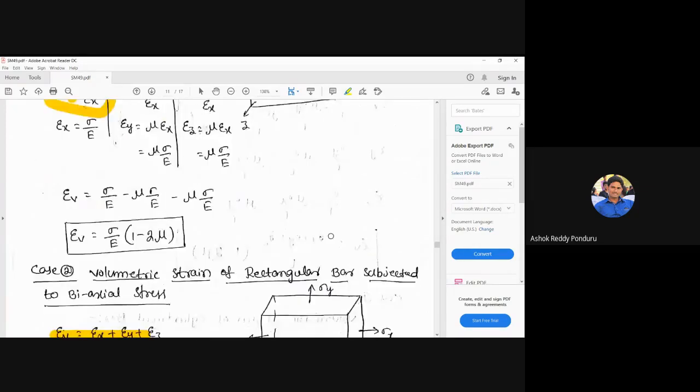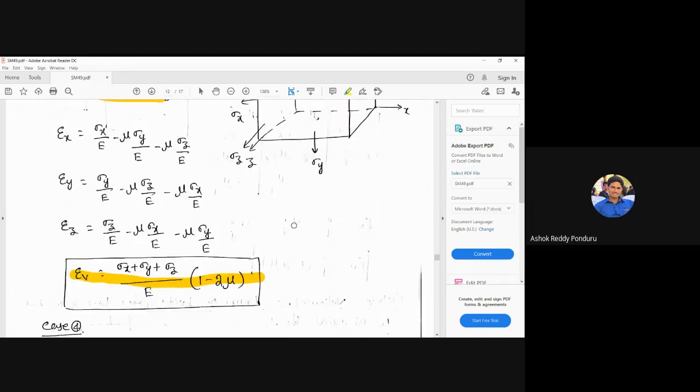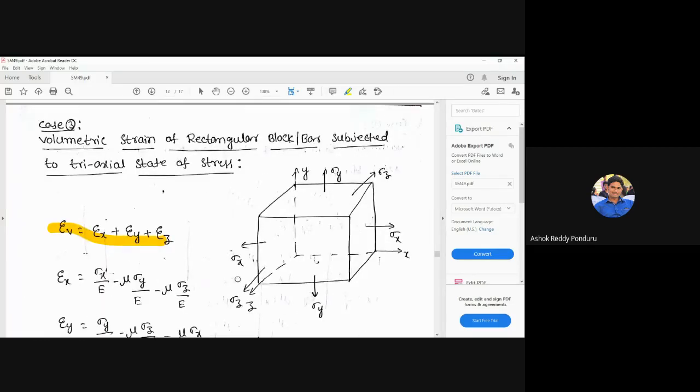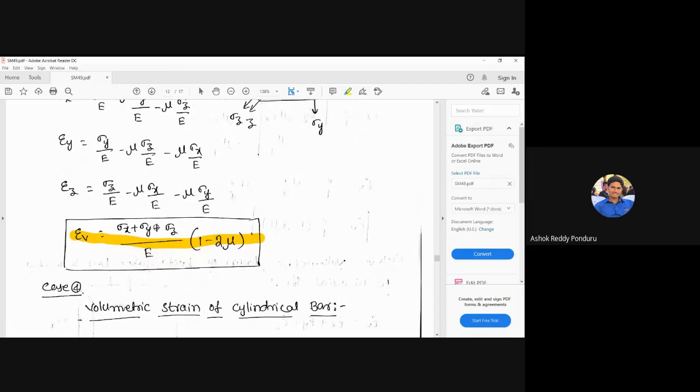But here we may get one more doubt. Sir, is it the standard formula for any case? Yes, any case. But sometimes I am considering the nature of the stress as tensile, but sometimes sigma x may be compressive, sigma y may be tensile, sigma z may be compressive. In such a case, can I use this formula? Yes, we can use this formula, no problem.